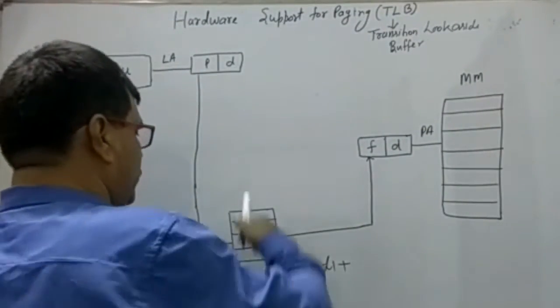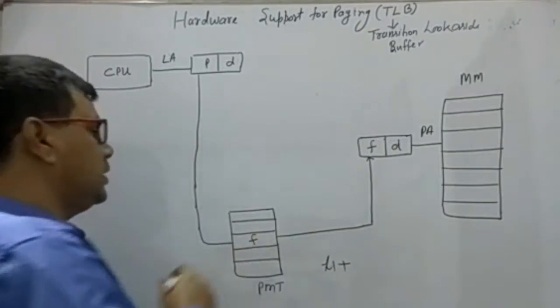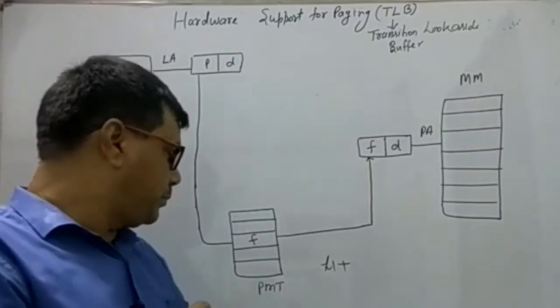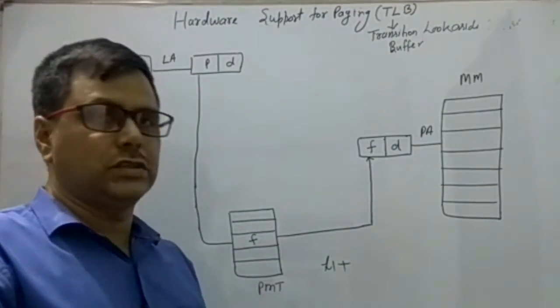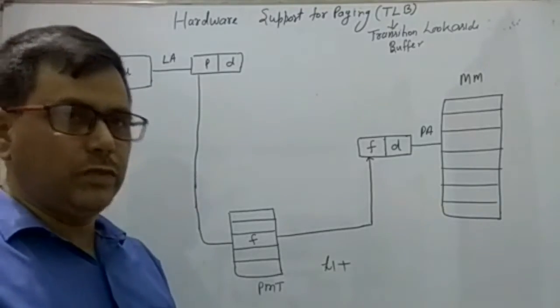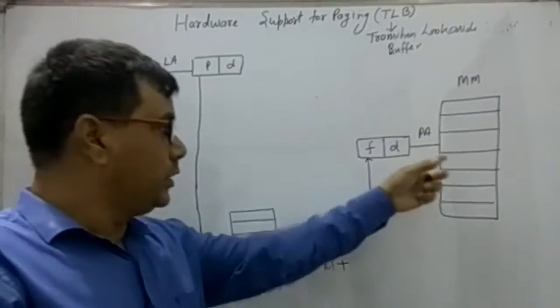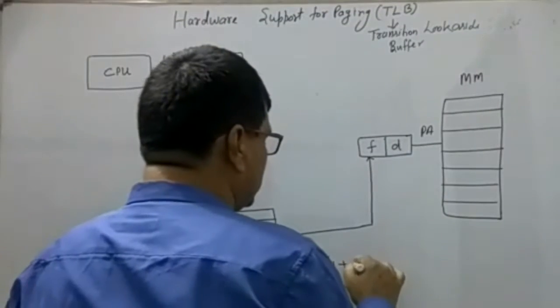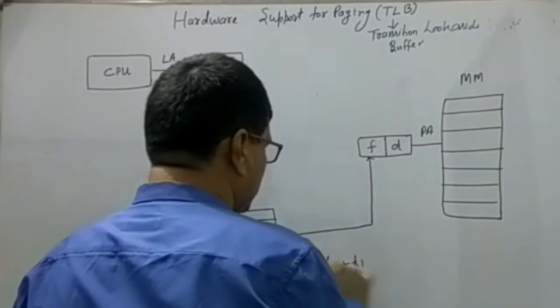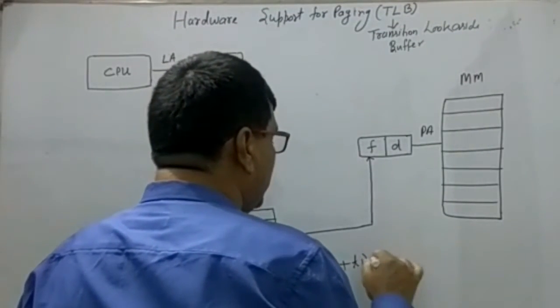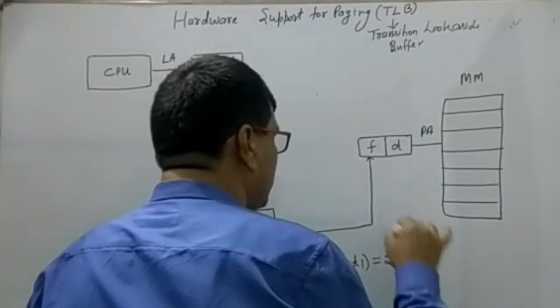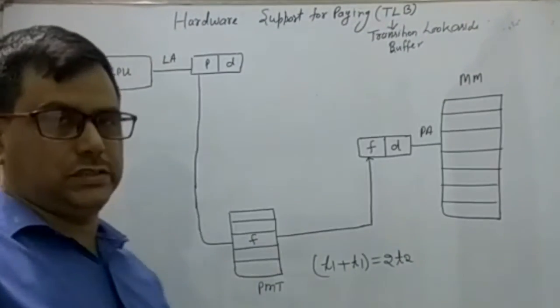So first a search is done in the PMT, which equals the main memory access time, and another search time T1 is also needed. So we require two memory accesses.